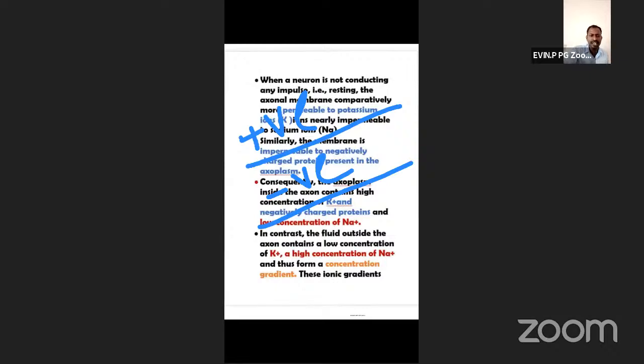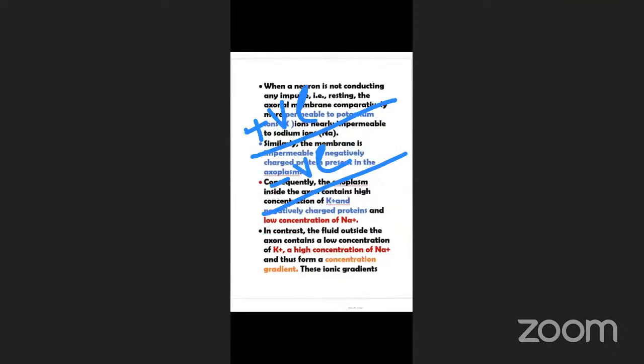Now I give a chance to Jekia. Sir, in resting state, inside the axoplasm there will be potassium, sir. It is highly permeable to potassium, sir.